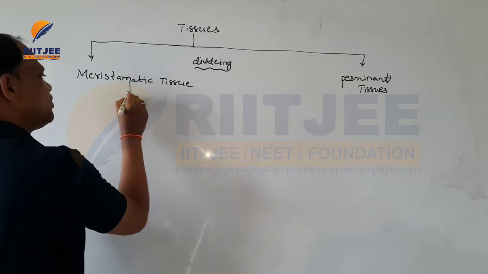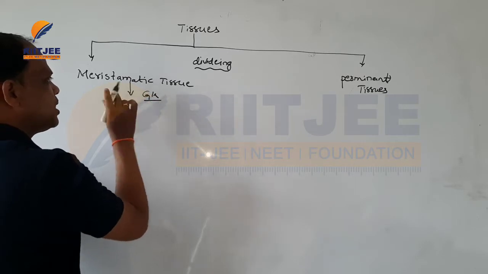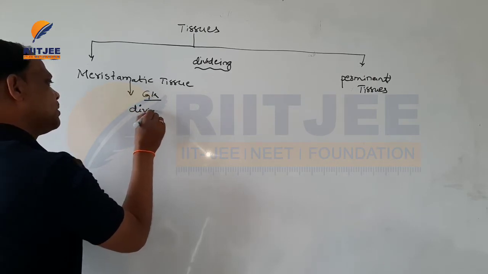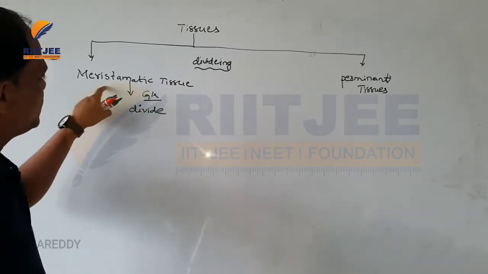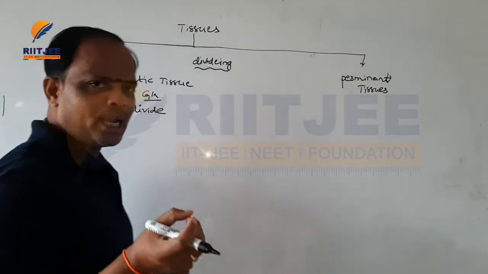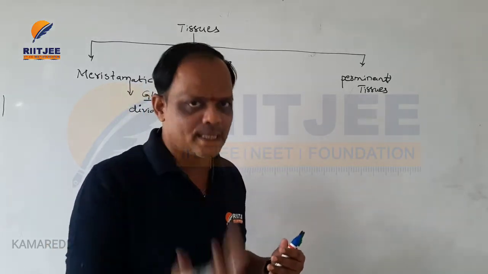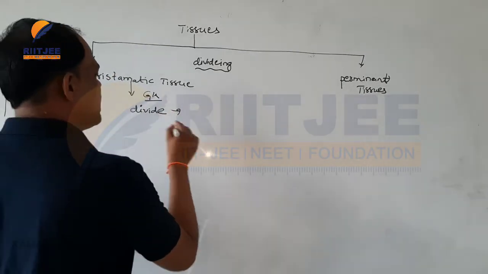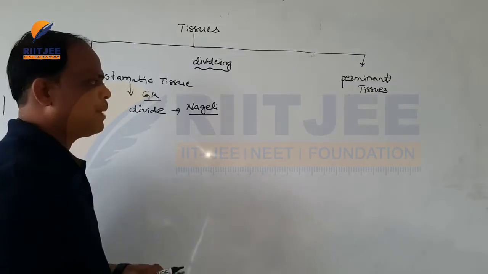Okay, and here the meristematic tissue, this is a Greek word. The meaning of meristematic is divide, and this type of tissue is called meristematic tissue. It means the tissue which has the ability of dividing to form a number of cells is called meristematic tissue. This term was coined by the scientist Nageli.